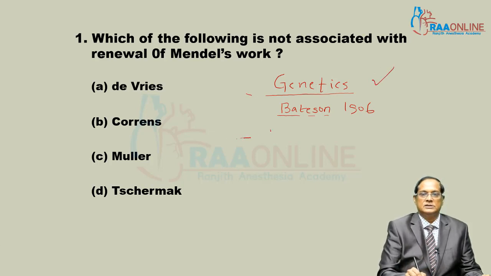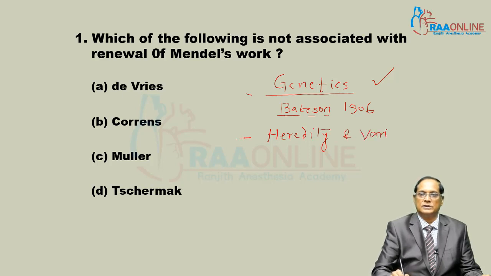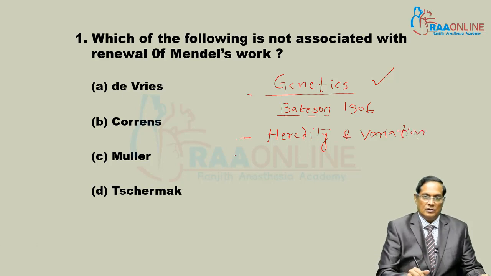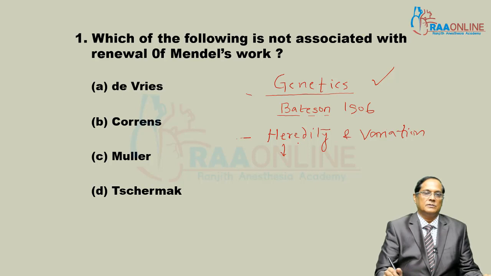Genetics is the study of heredity and variation. This is question number 2 for the examination, already asked in the exam. What is heredity? That is transmission of parental characters from one generation to next.